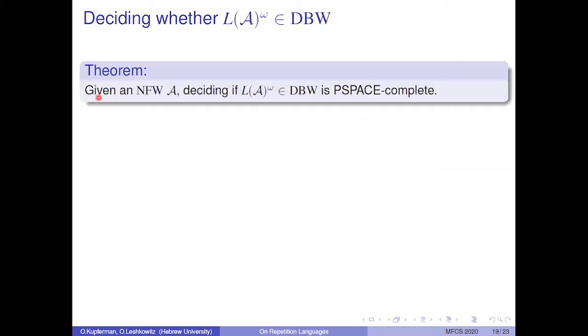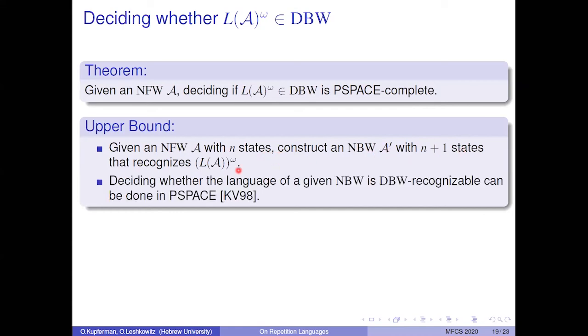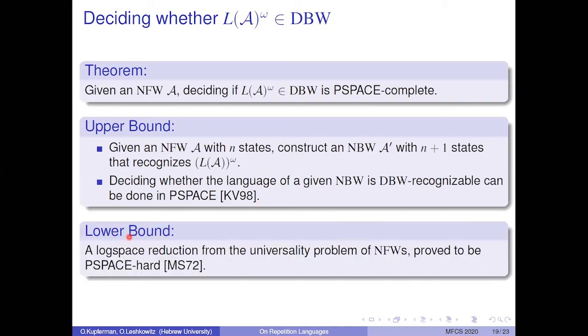We have the following theorem. Given an NFW A, deciding if the omega language of A is in DBW is PSPACE-complete. The upper bound is straightforward. Given an NFW A with n states, it's easy to construct an NBW A prime with n plus 1 states that recognizes the omega language. Then deciding whether the language of a given NBW is DBW recognizable can be done in PSPACE. For the lower bound, we give a log space reduction from the universality problem of NFWs. This is proved to be PSPACE-hard.